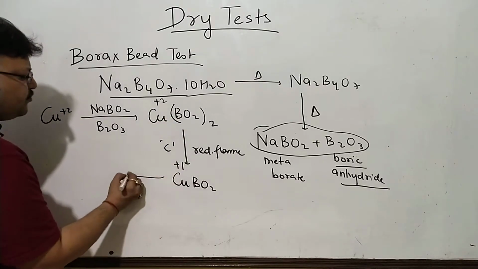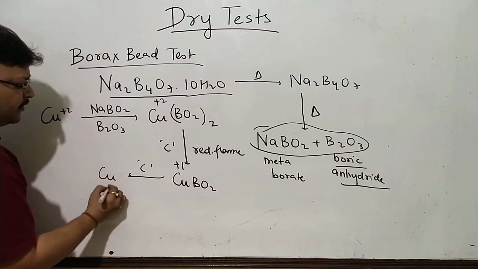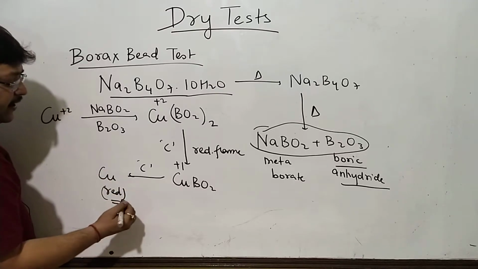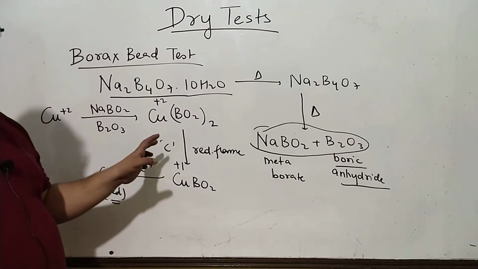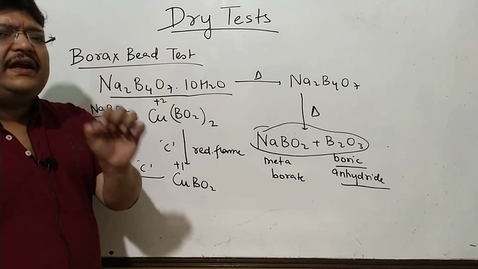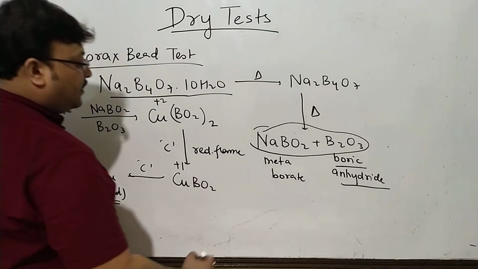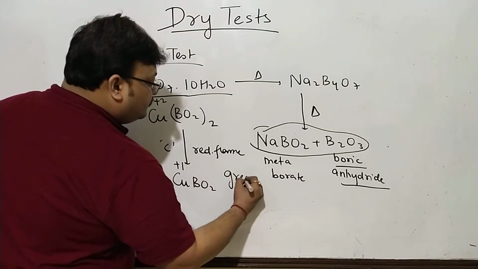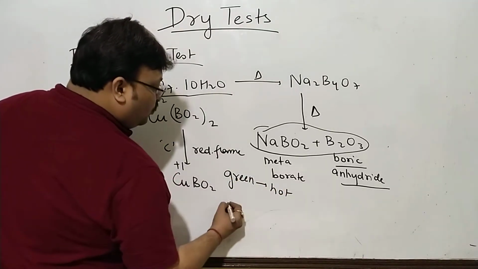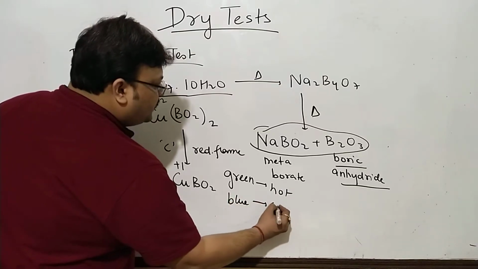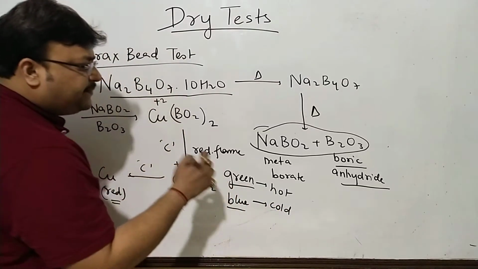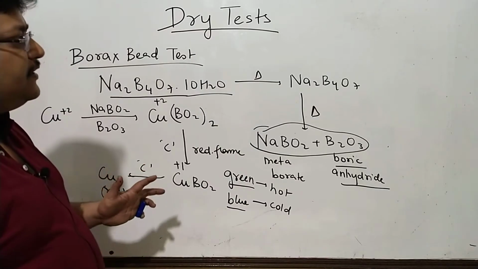This can be further reduced to copper. So this might give you a tinge of red after a little while. With copper, the color generally associated is green when hot, blue when cold. And you don't need to mug up the entire table for different radicals.